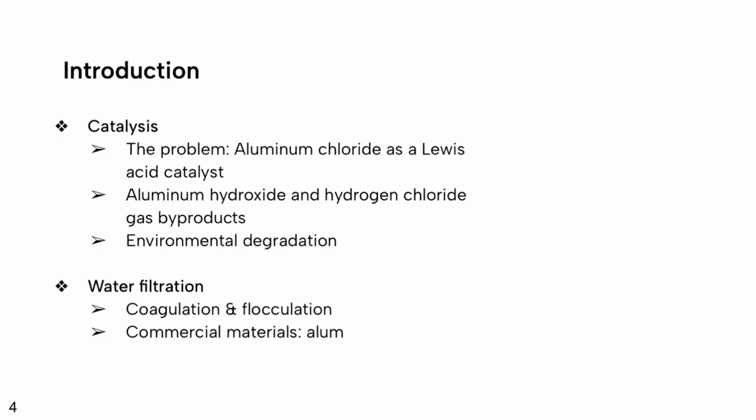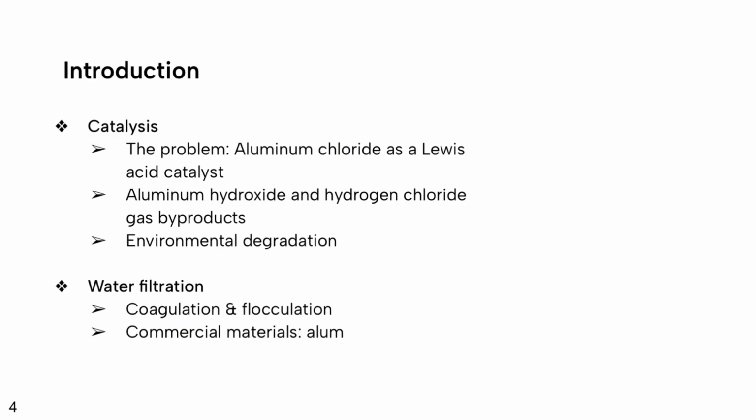The problem here with this process is that catalyst, or specifically aluminum chloride as a catalyst. A traditional catalyst enters a reaction, speeds it up, and leaves unchanged. A Lewis acid catalyst within Friedel-Crafts reactions functions differently by not only speeding up the reaction, but binding to the final product and creating a stable complex that must be broken down in order to obtain just the intended product. Breaking down this complex generates byproducts in multiple forms.